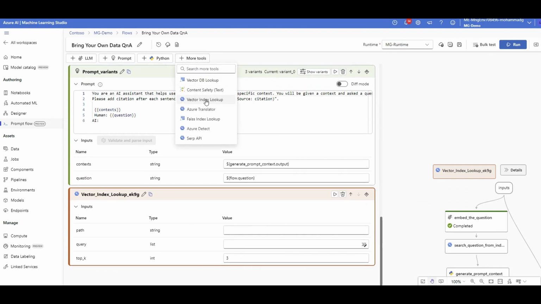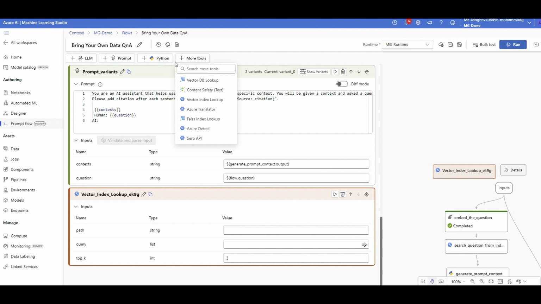If you don't know what it is, just stay here. Search text or vector-based query from Azure ML vector index. Or you can use Azure Translator to translate a given text here. Or you can use Faiss index. I think this is developed by Facebook. That's another similarity search method, right? You can have that as another step here. Or content safety, vector database lookup, search your existing vector database to answer that question. These are all different types of steps.